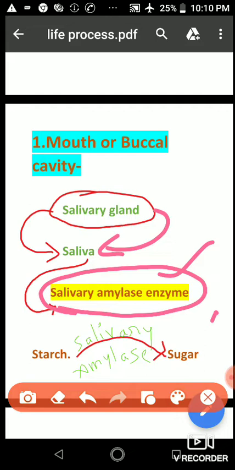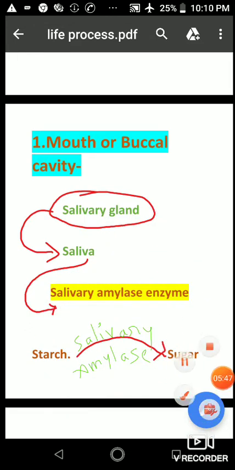This enzyme breaks down starch into sugar. So the function of this enzyme in our saliva is that it digests starch into sugar.